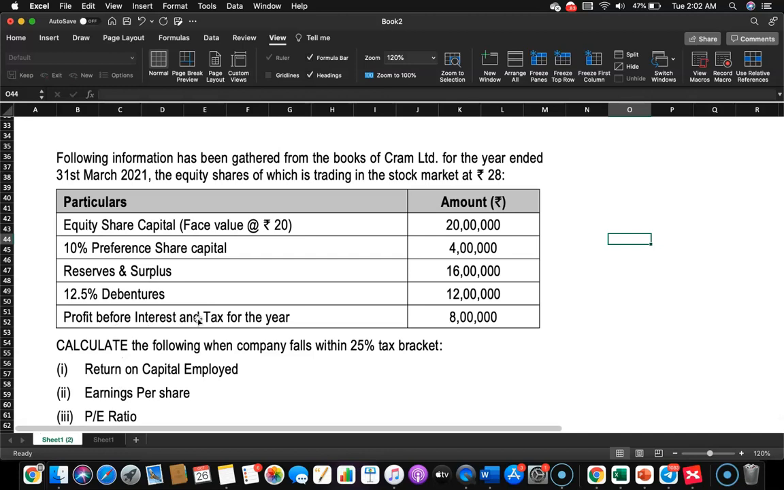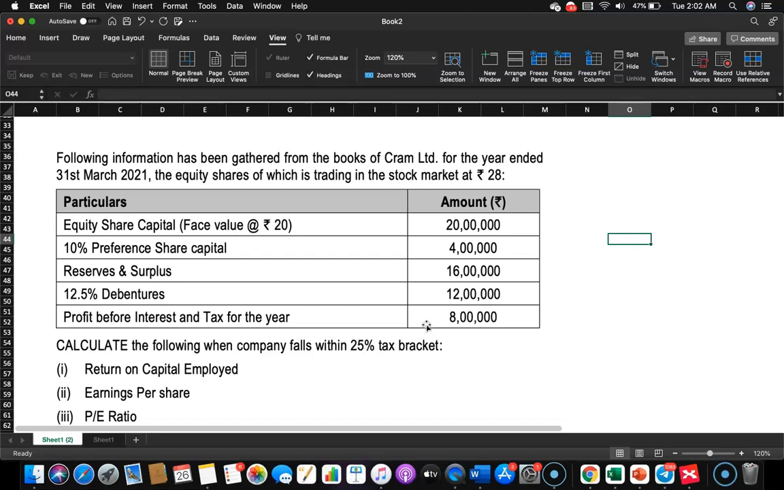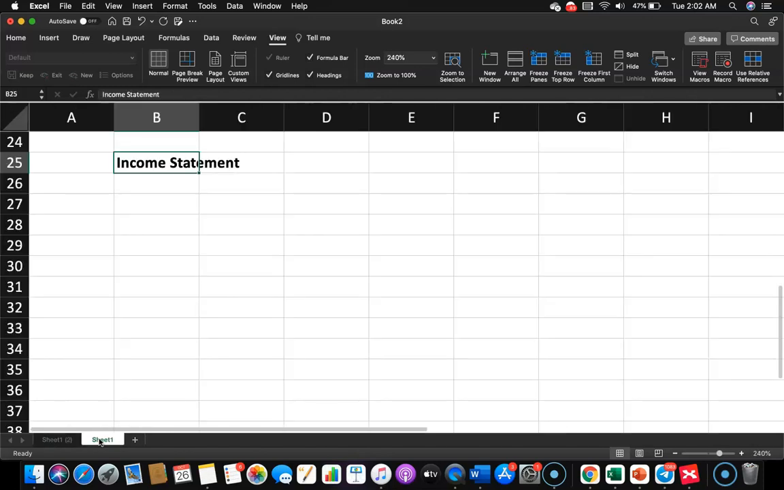So we can start with the profit before interest and taxes. Then we can provide for 12.5% interest on debenture. So once you deduct that, you get profit before tax. Then you can apply the 25% tax bracket. So you get profit after tax. And from that, if you deduct the 10% preference dividend, you get to know the profit available for equity shareholders. Okay, let's do that now.